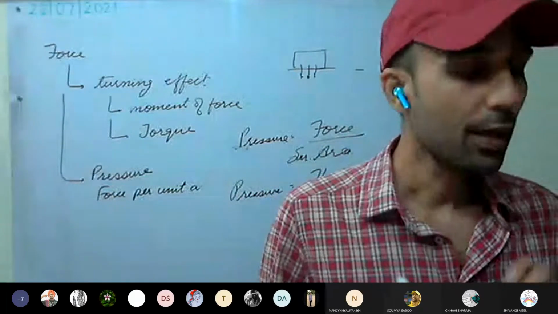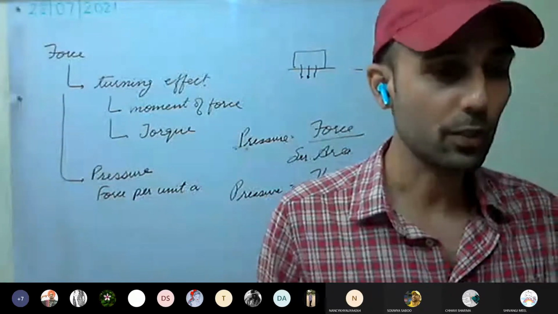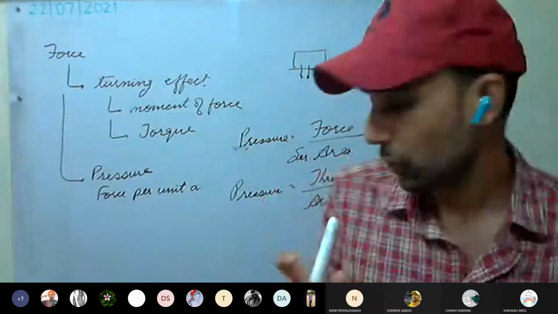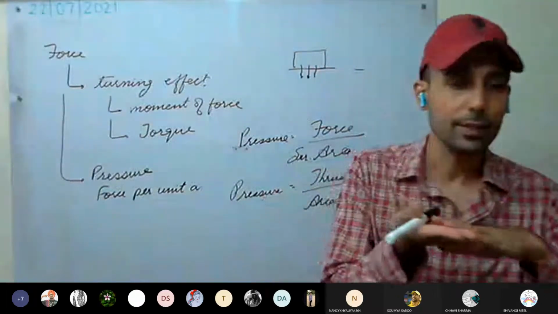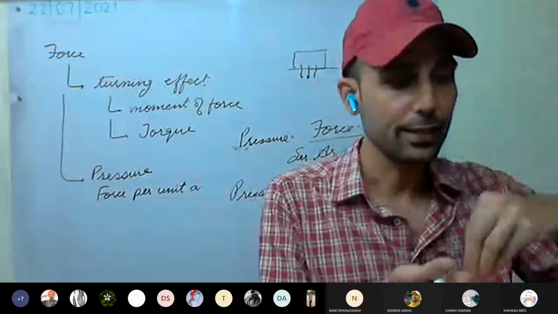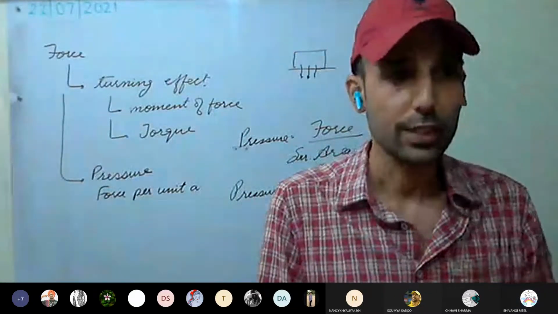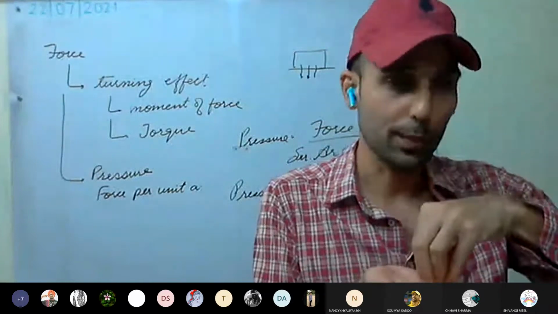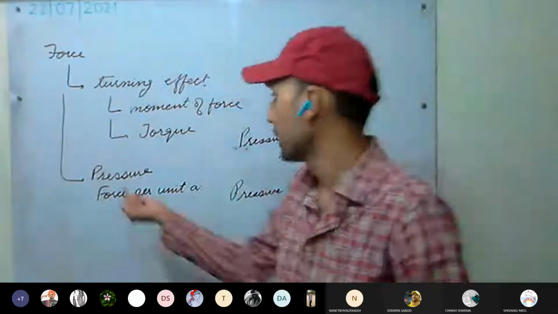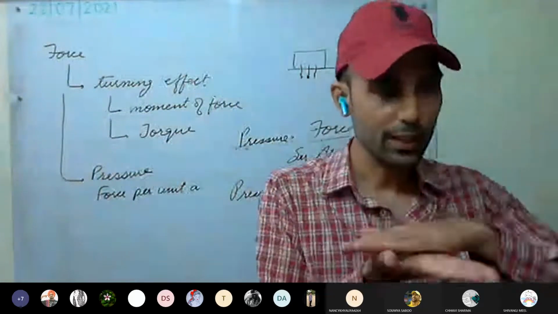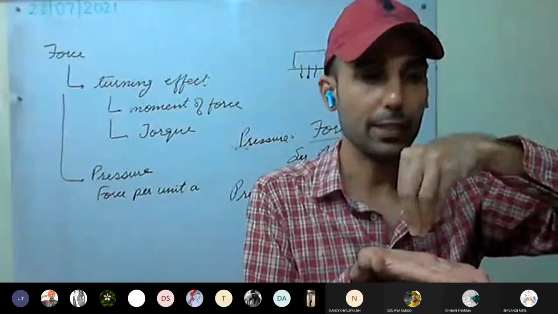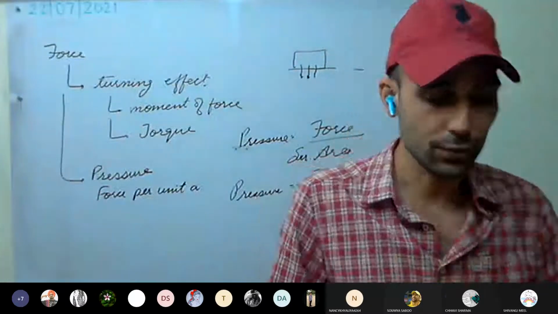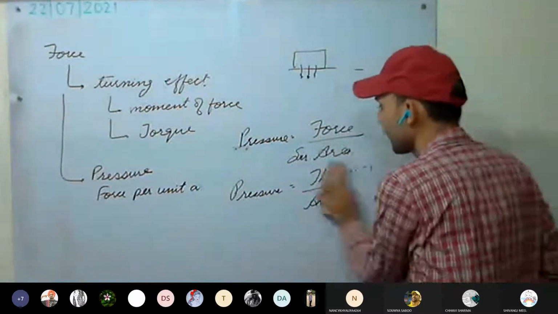Okay. Now we are doing one activity, that is activity number 2. What is this activity for? To show that the smaller the area, for the force applied, the pressure will be more. That is, the smaller the area over which force is applied, the effect of the force will be more. And which effect? Pressure. Understood this one? So how are we going to do that experiment?